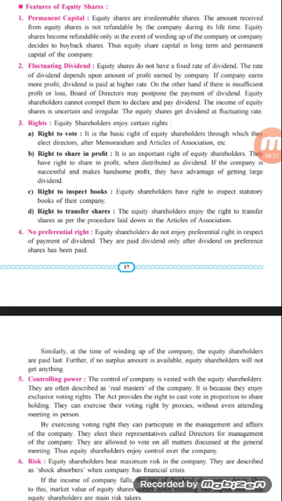buy back the shares. Buyback of share means what? When the company decides to repurchase its shares, whatever it has issued in the market to the investors of the equity share. So if the company has issued 10,000 shares to me, and if the company is willing to repurchase that share from me, the company can do so, and this procedure is known as the buyback of share. Thus, the share capital is long term and the permanent capital of the company, which is provided by the equity shareholder, and the company can invest it in fixed assets.